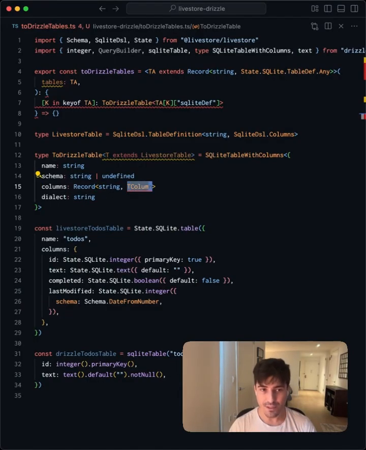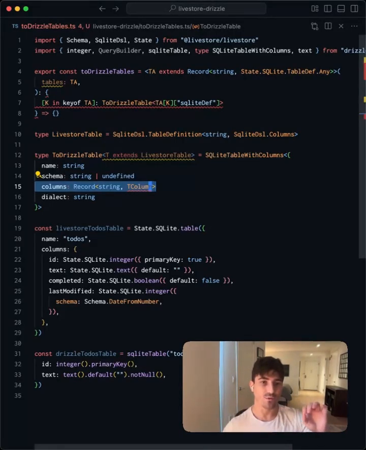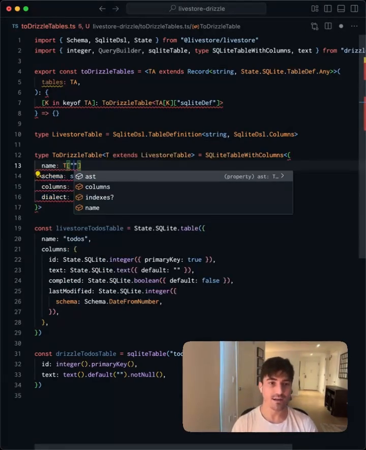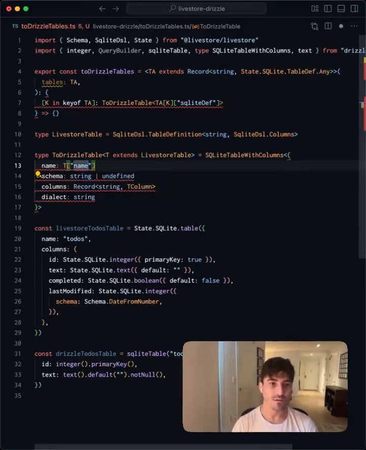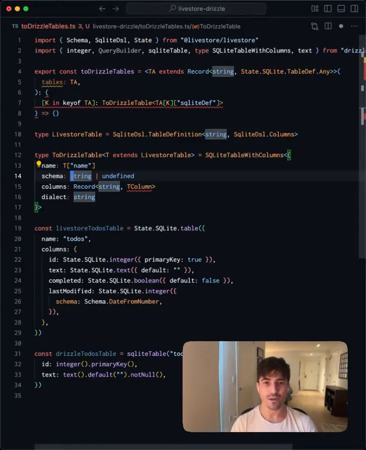Some of what we just copied, TColumns, appears to be one of the type parameters. My guess is that this is going to be our mapped type, wherein we map our LiveStore table columns into the Drizzle equivalent. For name, we should be able to access that from the LiveStore table. For schema, I think we can just set this to undefined, but let's leave a note to confirm. Within dialect, this is going to be SQLite, and then here is where the magic is going to happen.